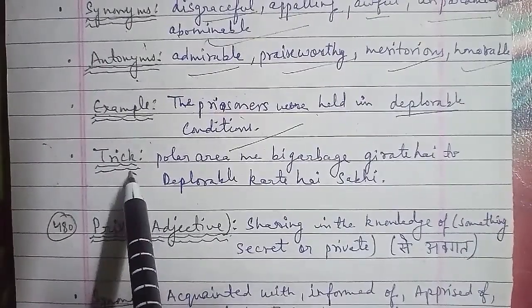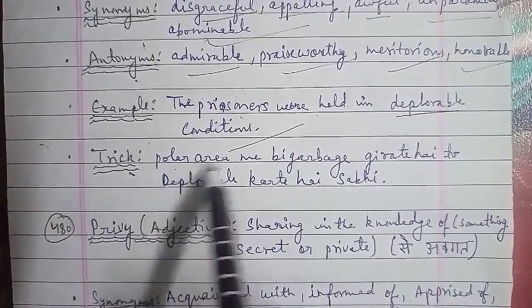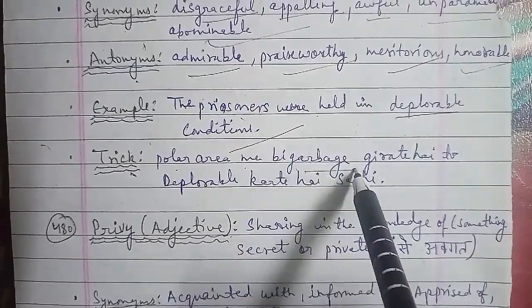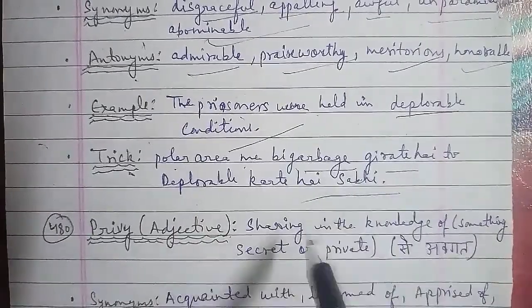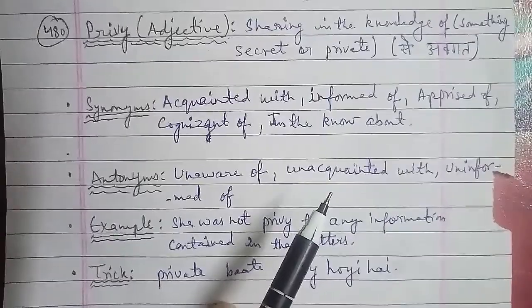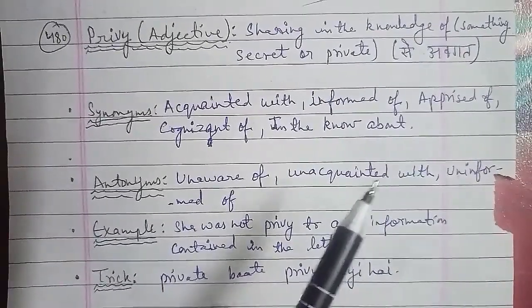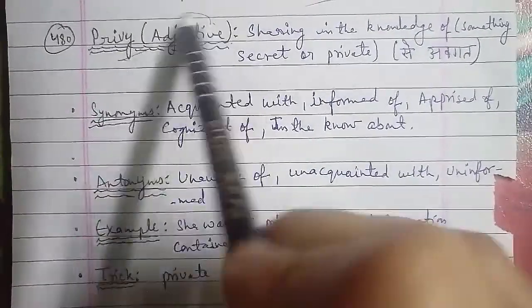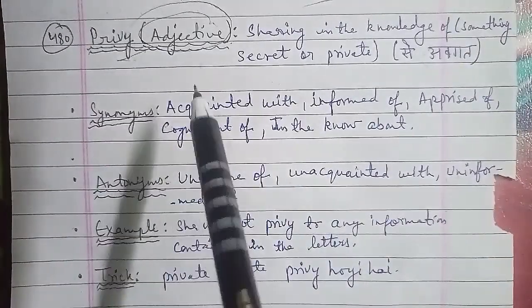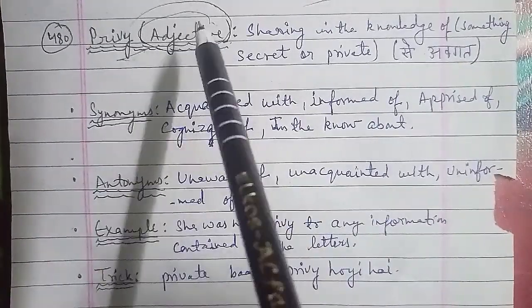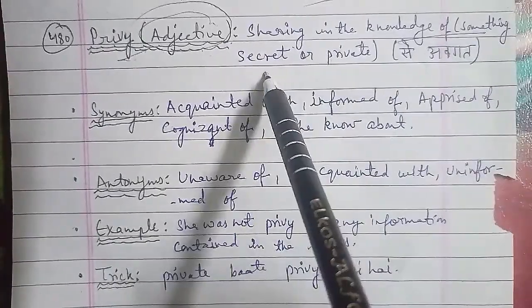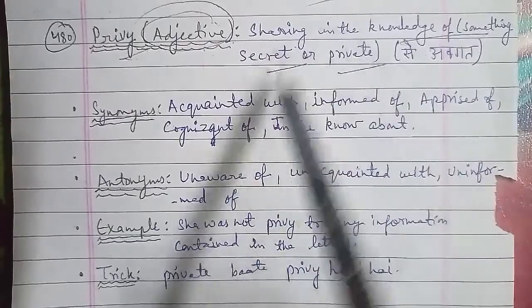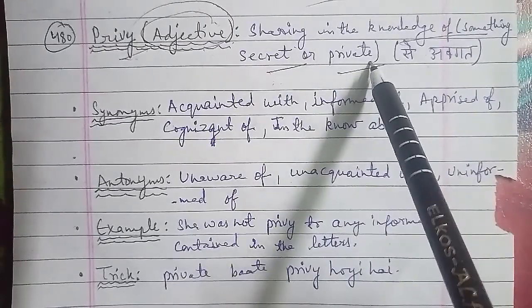Now the synonyms of privy we have acquainted with, informed of, apprised of, cognizant of, and in the know about. The antonyms of privy we have here are unaware of, unacquainted with, and uninformed of. The examples of privy we have, from which we can frame sentences while using these words, is she was not privy to any information contained in the letters.